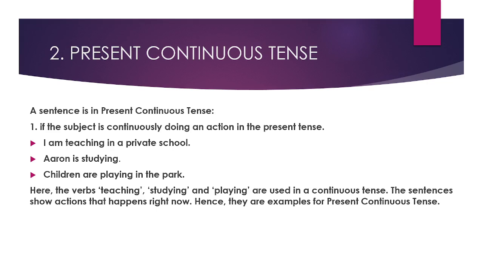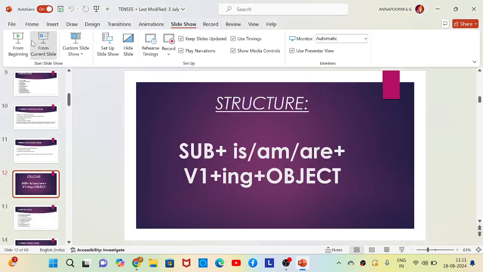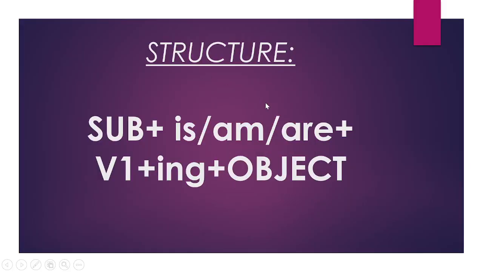So how can we identify that it is in continuous tense? It is with the help of the verb. Teaching, studying, playing, all these are in V1 plus ing form. Now let's check the structure. This is the structure of present continuous tense: subject plus is or am or are plus V1 plus ing plus object.